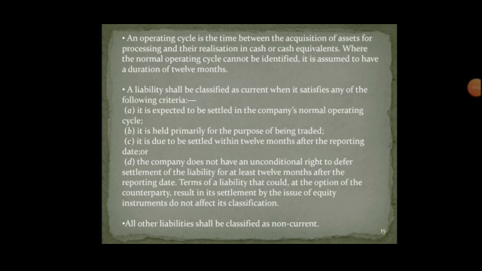In our financial statement is current liability. A liability is current when it satisfies the following criteria. It is expected to be settled in the company's normal operating cycle. It is held primarily for the purpose of being traded. It is due to be settled within 12 months after reporting date, or the company does not have any unconditional right to defer the settlement of the liability for at least 12 months after the reporting date. That means the term of a liability that could, at the option of the counterparty, result in its settlement by the issue of equity instruments does not affect its classification. All other liabilities shall be classified as non-current, that means they are in the firm for more than 1 year.